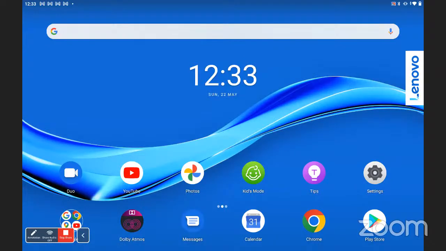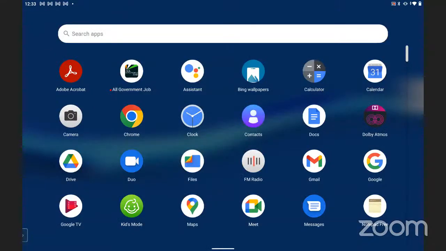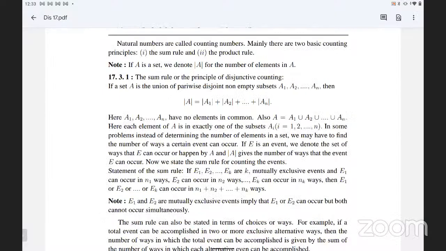Now, the sum rule, or the principle of disjunction. Disjunction means there is no intersection. At that time we can use mod A equals mod A1 plus mod A2 plus up to mod Ak, where A1, A2, up to Ak do not have any intersection, and all these sets of elements come to make the set A. In that set the numbers of elements are n1, n2, n3, and so on up to nk. If I want the total count, that is called mod A. We denote it by mod A. Mod A is the count of the elements in the set, which we discussed in the last class also.